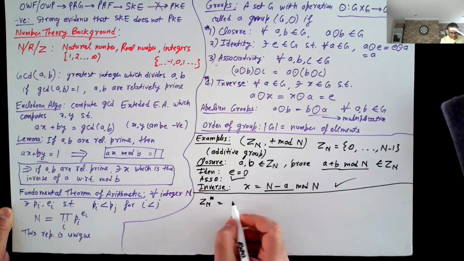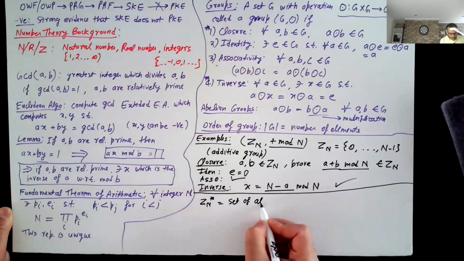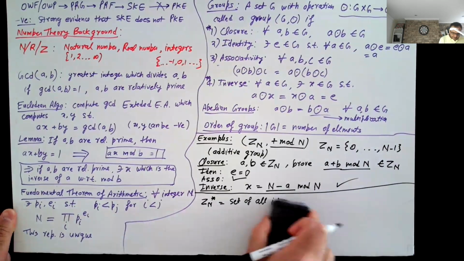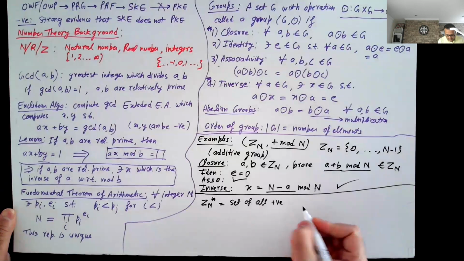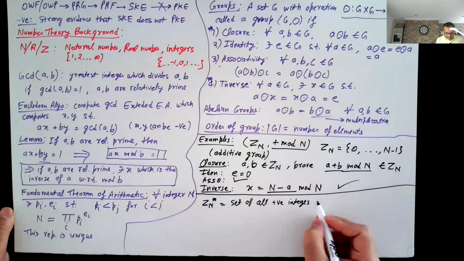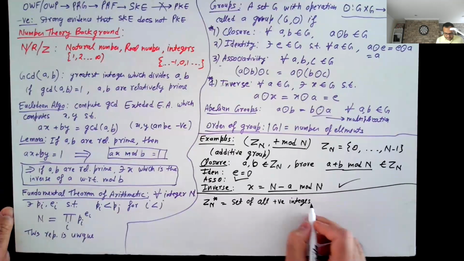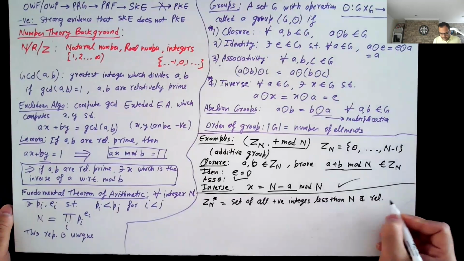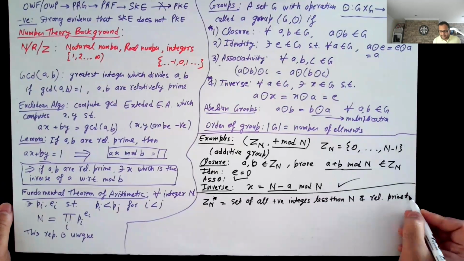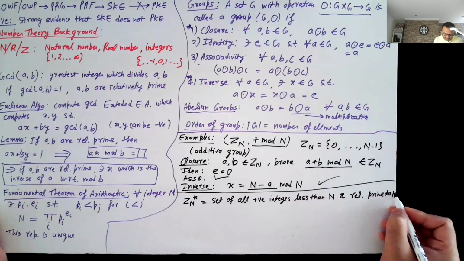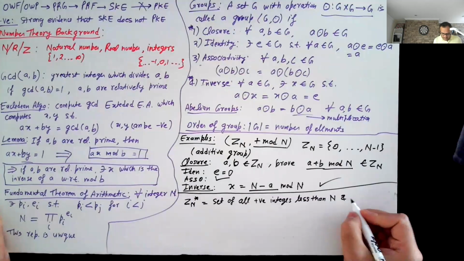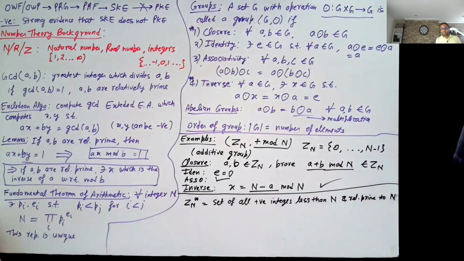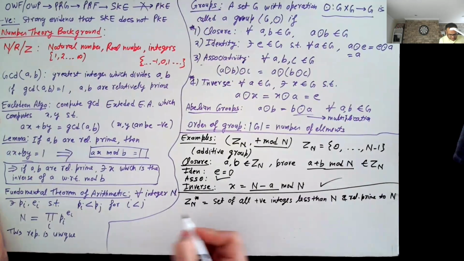Zn star is the set of all positive integers less than n and relatively prime to n. Okay, as an example, what is Zp star?